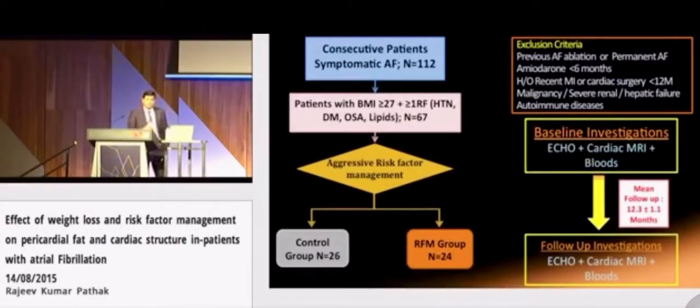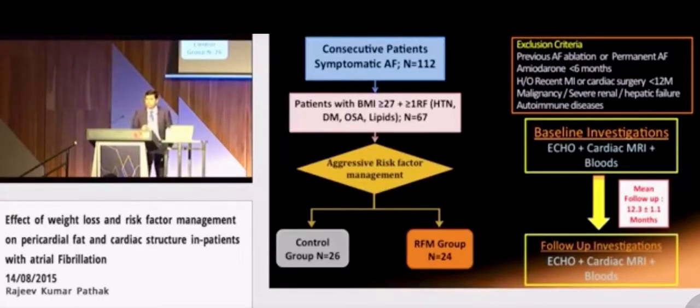In this study, of the 112 consecutive patients referred for ablation due to symptomatic atrial fibrillation, 67 patients had BMI greater than or equal to 27. We excluded patients who had previous ablation, had permanent atrial fibrillation, had been on amiodarone in the last 6 months, or if they had any of these serious medical conditions. Patients were then randomized in a 1-to-1 fashion into the control group or the risk factor management group.